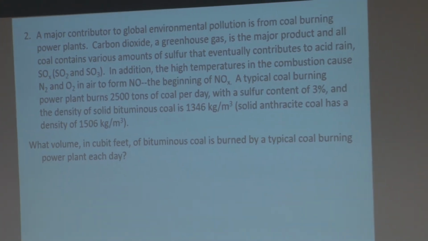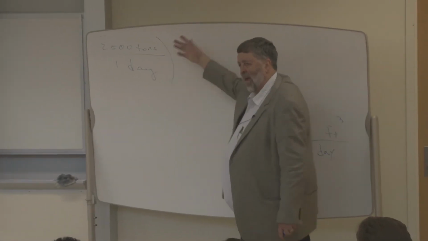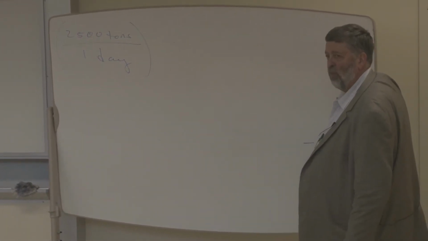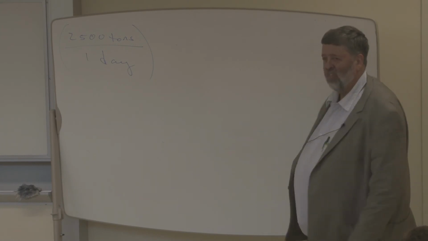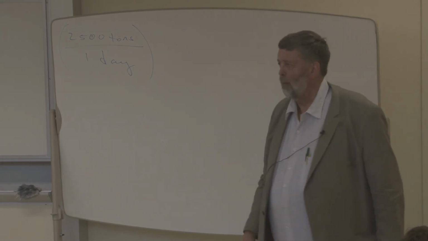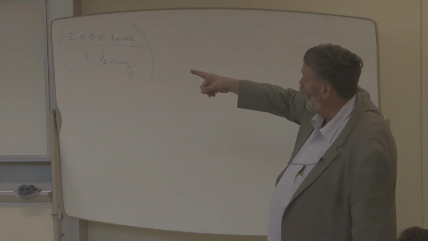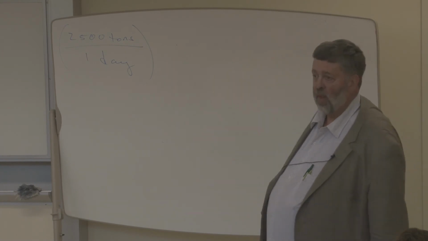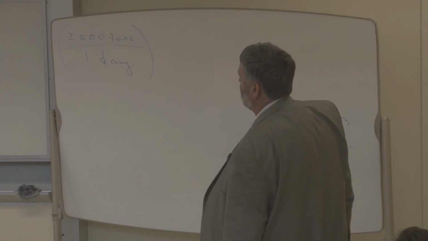What kind of a unit is this? Length, mass, volume, what is it? Mass, weight, yeah. What's this one? Length cubed, which is volume. So how do you relate mass to volume? Density. Are you given density? Yeah. What kind of coal are you burning? Bituminous. So it tells you the density of bituminous coal in kilograms per meter cubed.